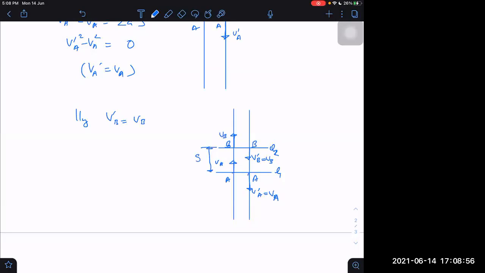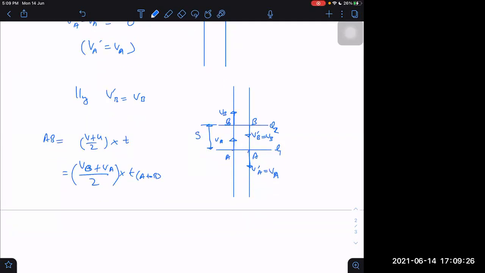Then I can say S, which is AB, is equal to average velocity, V plus U by 2, into time T, which is equal to VB plus VA divided by 2 into time from A to B. What is that formula, sir?